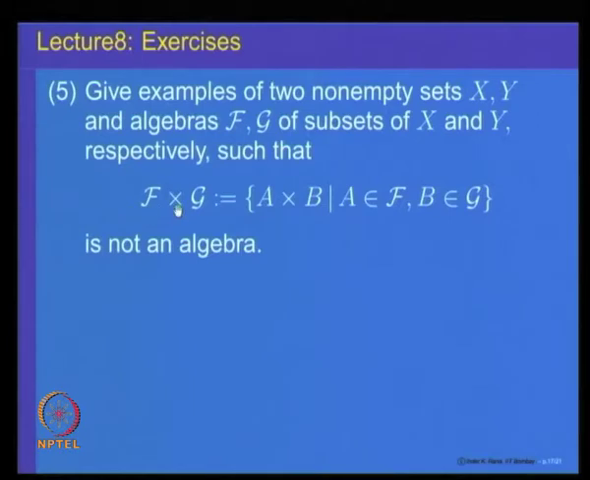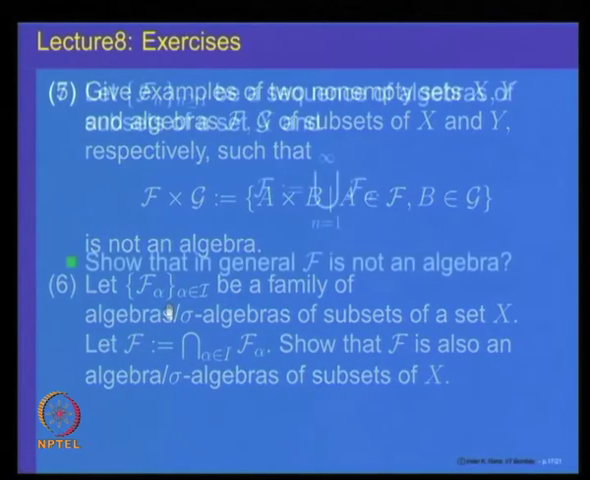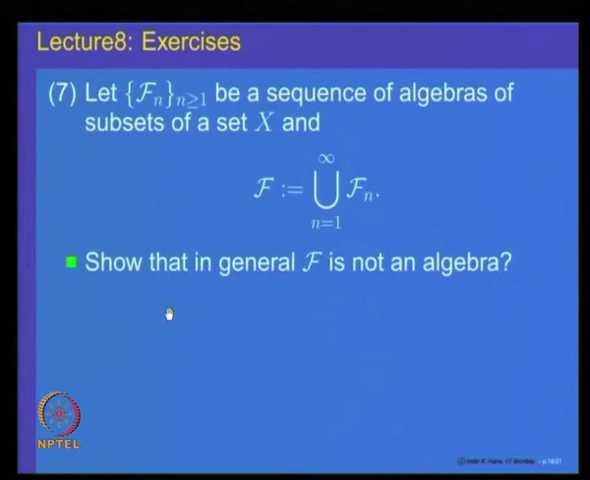Here is another example: take two collections of subsets F and G of two sets X and Y. Look at the Cartesian products of these collections, and show that in general it is not an algebra. Of course, if you take a collection of subsets F alpha which are all algebras or sigma algebras, the corresponding intersection is also an algebra or a semi algebra. But for unions this property need not be true, so show that.